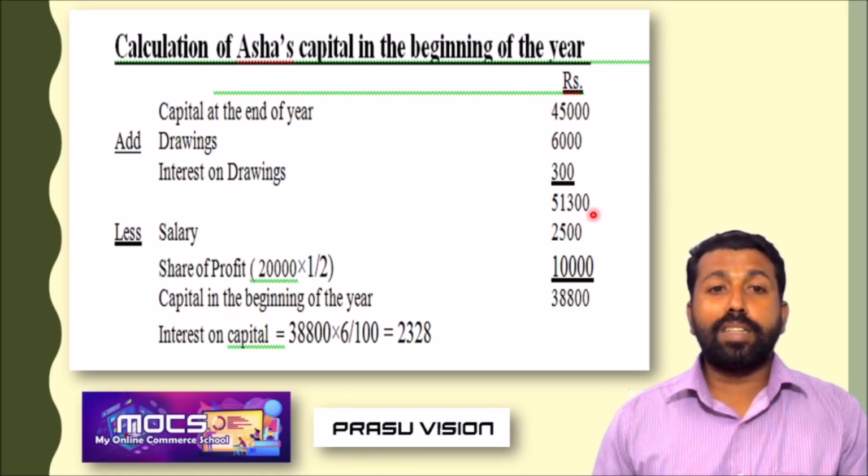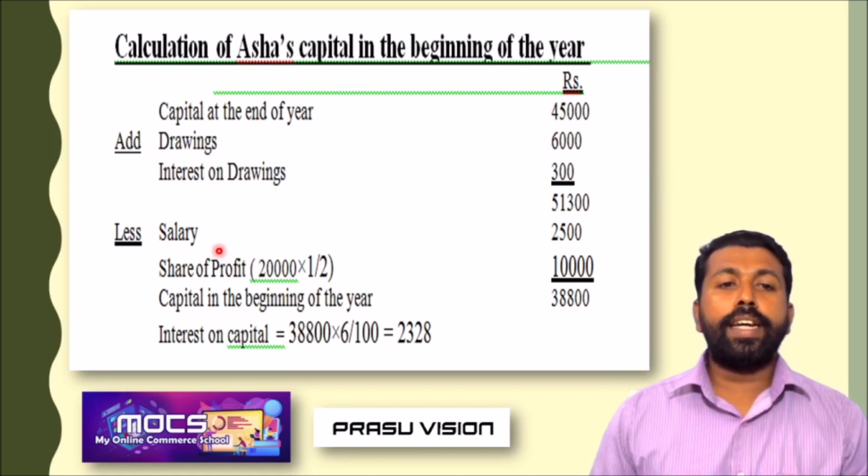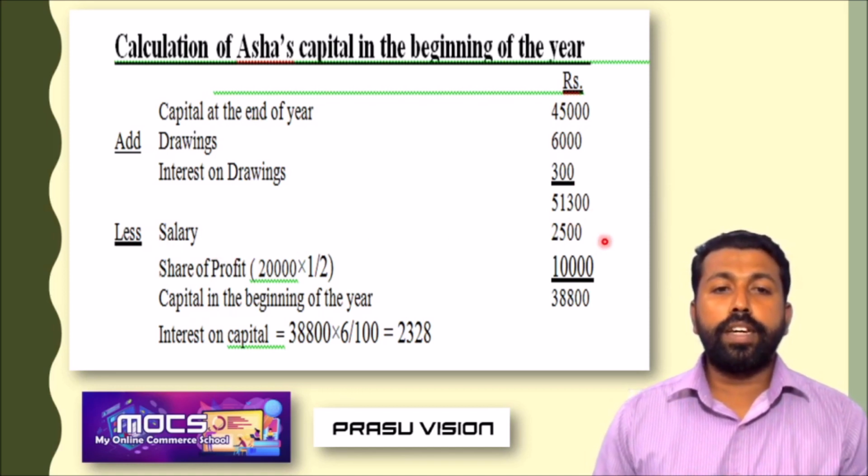Then we have to adjust more items. We have to deduct her salary 2,500. Also her share of profit. Here is the thing that I told: 20,000 is the total share of profit. No profit sharing ratio is mentioned in the question.